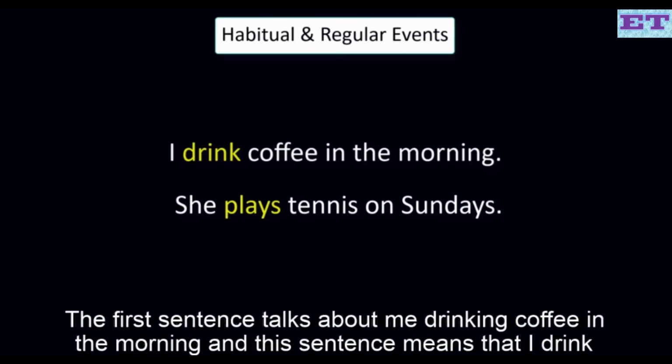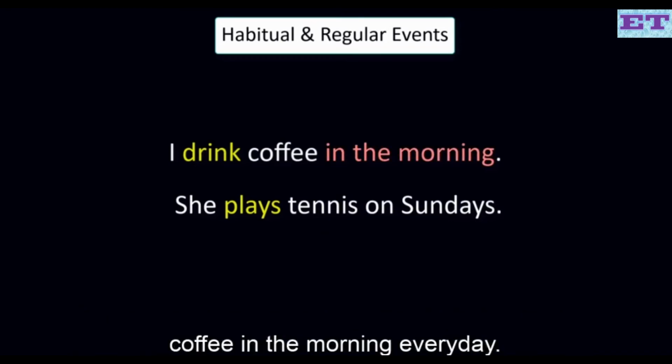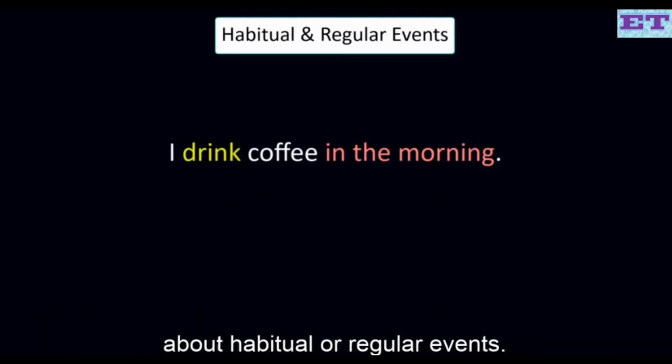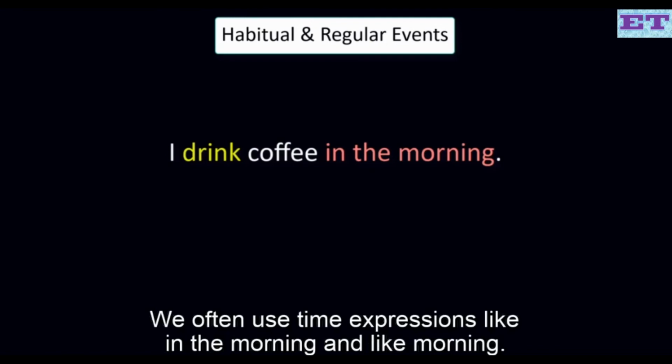The first sentence talks about me drinking coffee in the morning, and this sentence means that I drink coffee in the morning every day. And the second sentence uses the phrase on Sundays to show that I play tennis every Sunday. When talking about habitual or regular events, we often use time expressions like in the morning.